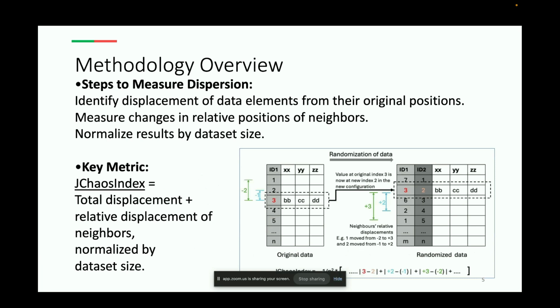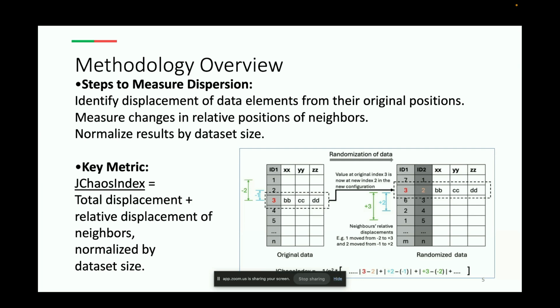So here's an overview of how JChaosIndex works. First, we measure how far each data element has moved from its original position after randomization. This is called absolute displacement. Second, we look at how the relative positions of neighboring data points have changed. For instance, if two data points were close together before randomization, how far apart are they now?